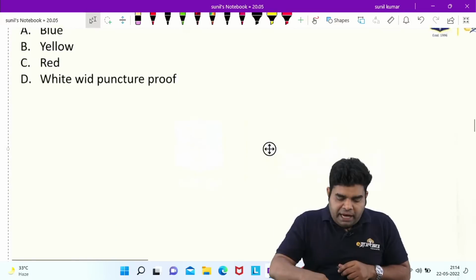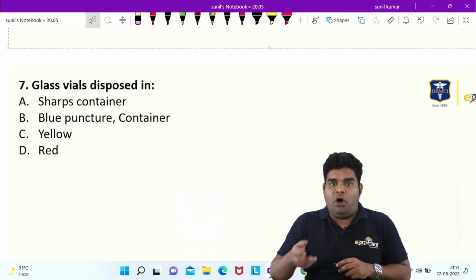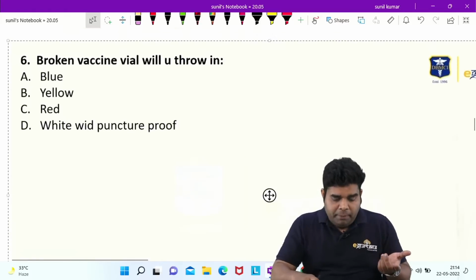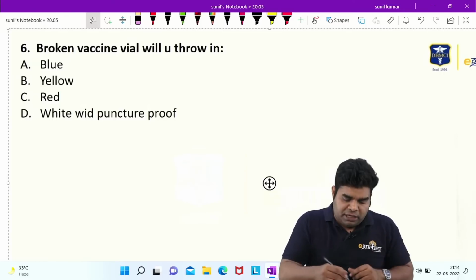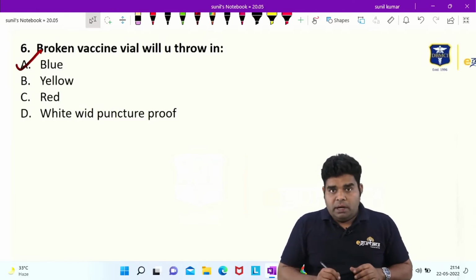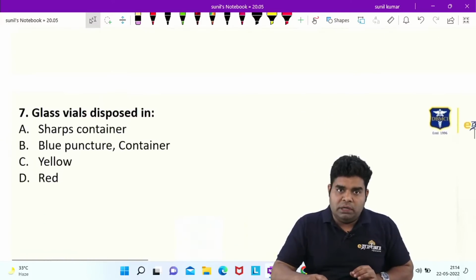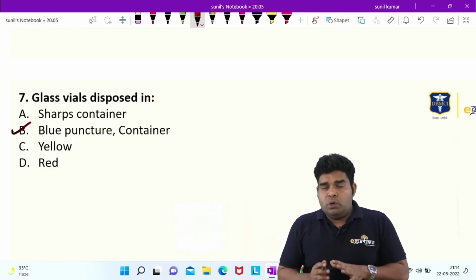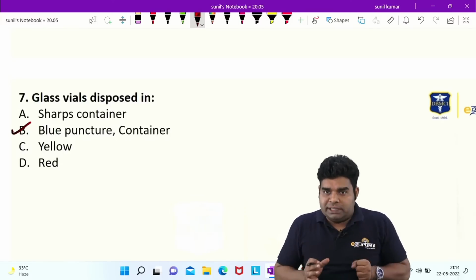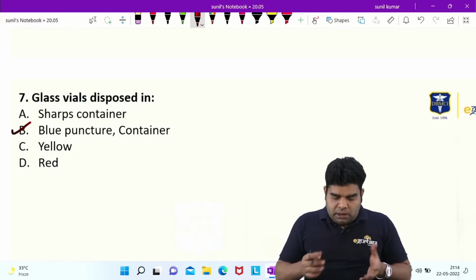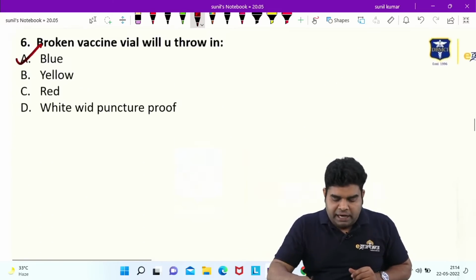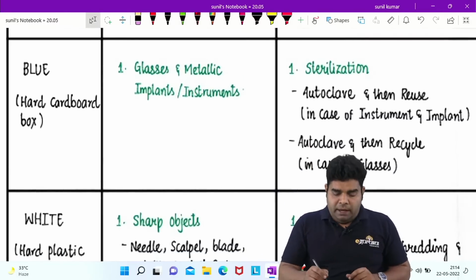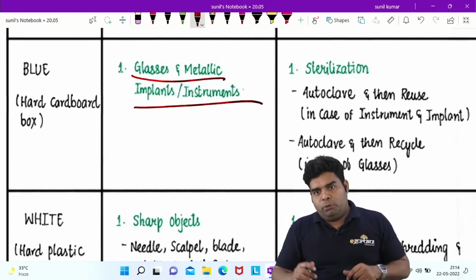So if they ask this question, broken vaccine vial or glass ampule, either of these two questions may come, and no matter which question is there, the answer will always be blue. Broken vaccine vial will go in blue and glass vial will also go in blue. And blue we collect in cardboard boxes. We have discussed in the classes also that glass, metallic implants and instruments will go in blue category.